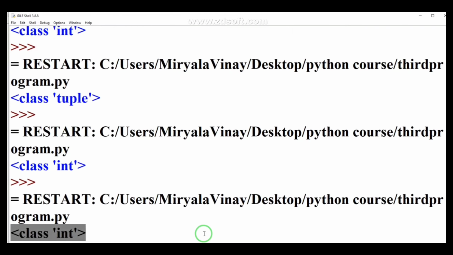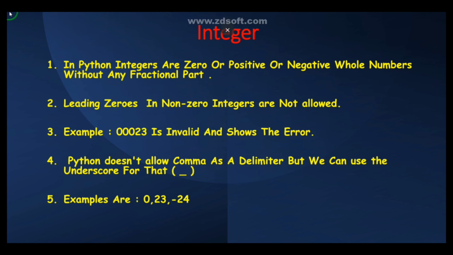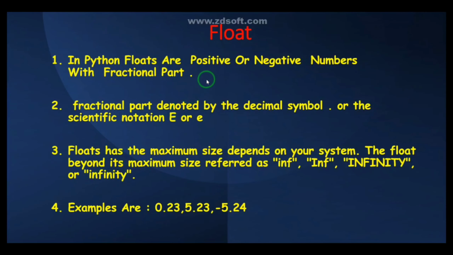Let me go to the slide. Okay, we have discussed this and this example also, the comma also. Now coming to the next data type, that is float. In Python, floats are positive or negative numbers with a fractional part. It is simple: without a fractional part, it is called an integer; with a fractional part, it is called a float. The fractional part is denoted by the decimal symbol dot, or by scientific notation with capital E or small e.